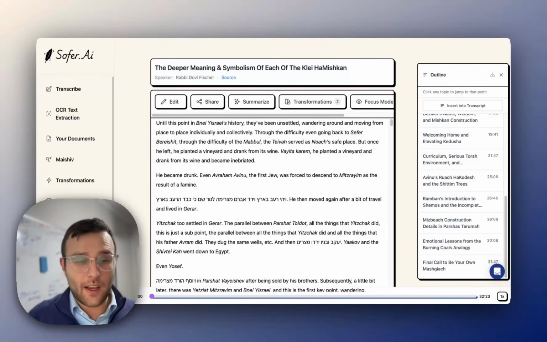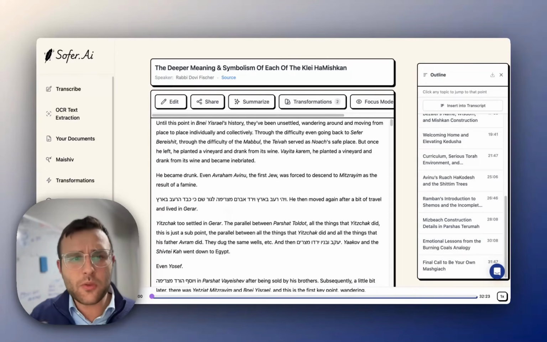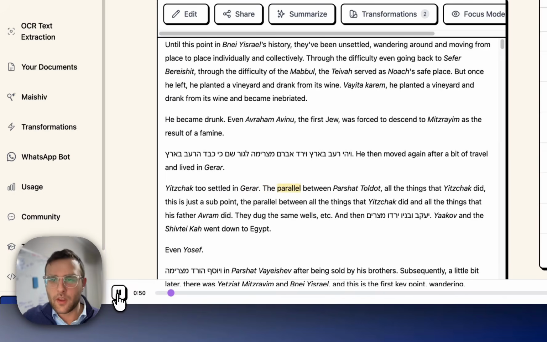Once we could get a really nice transcript of your shir, of your class, there's a lot that we could do. And just first, while on this page, I'd like to point out we have word level timestamps. So any word that you see, you could click and you could listen to the audio from that point.